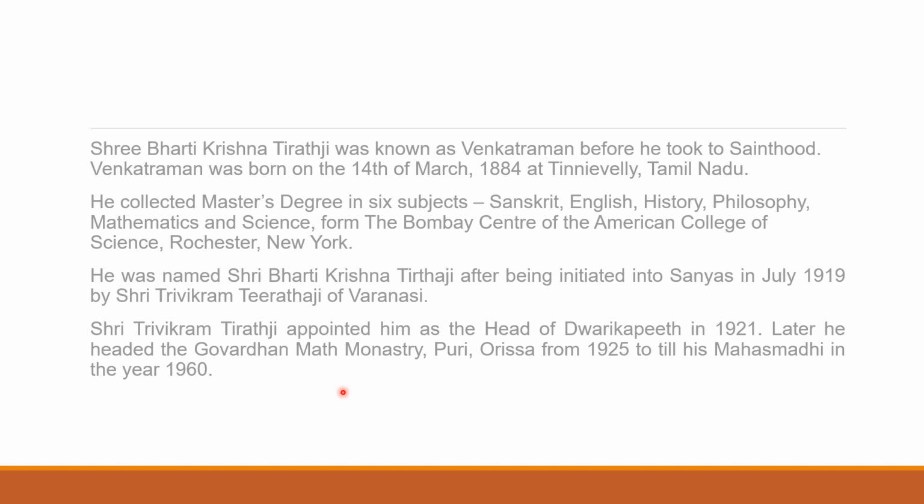Afterwards he also headed the Govardhan Math till he took Mahasamadhi in 1960. So this is all regarding Swami Bharti Shri Krishna Tirtha.